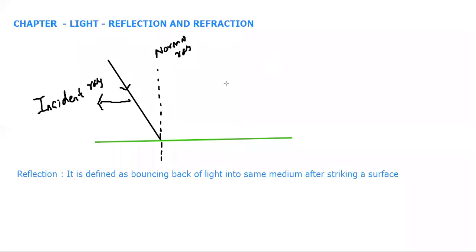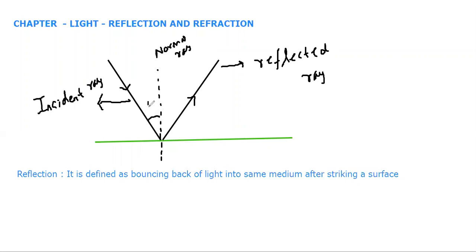The light which goes back in the same medium is known as reflected ray. So this ray is called reflected ray. You can make this diagram after writing the definition. There are some angles here.